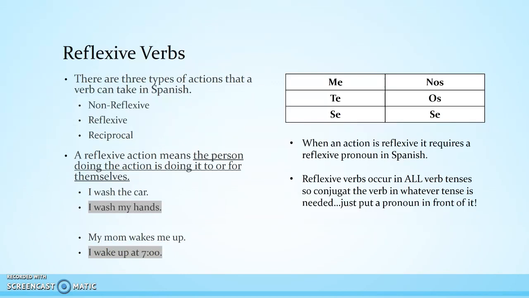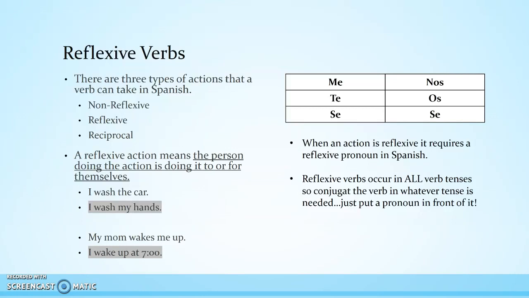So the only difference between a non-reflexive and a reflexive action is that we have to put a pronoun in front of the reflexive action. Our conjugations are still the same. So if we are using present tense, our endings are still o, as, a, amos, áis, an, o, es, e, emos, éis, en, o, es, e, imos, ís, en. If we happen to learn another tense like preterite or imperfect or future, those conjugations will still be the same. But a reflexive action will require one of these 6 pronouns: me, te, se, nos, os, and se. So that is what distinguishes a reflexive action from a non-reflexive action.